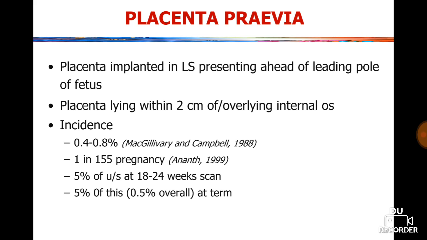Incidence is 0.4 to 0.8%, 1 in 155 pregnancies. 5% of placenta previa or low-lying placenta is reported at the 18 to 24 weeks scan, and 5% of this is reported at term.